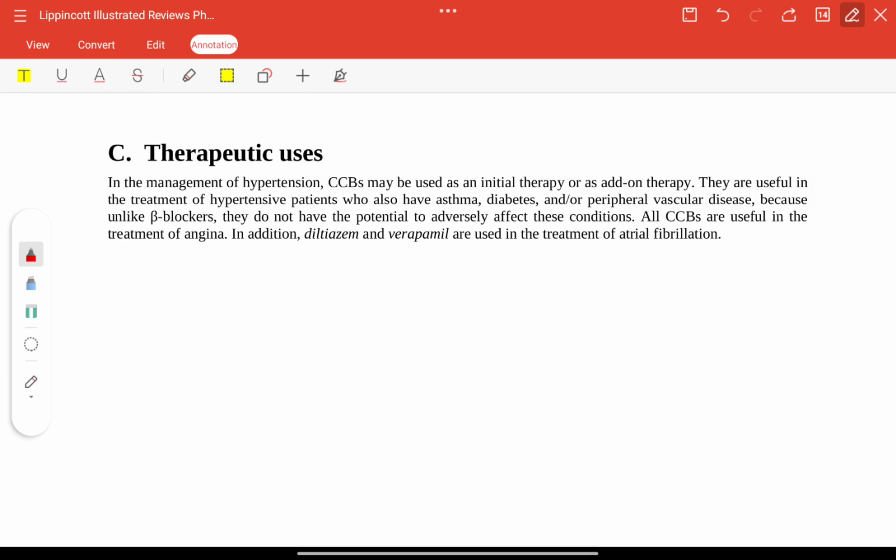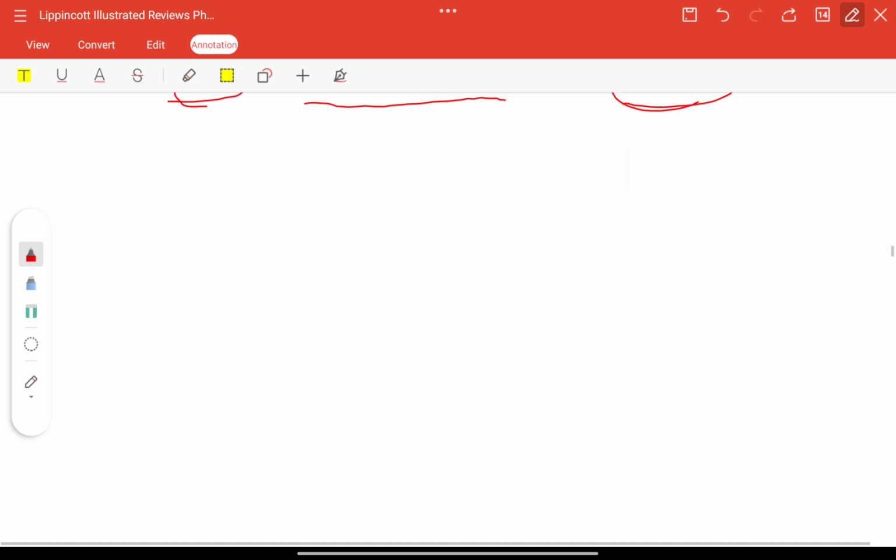Therapeutic uses: they are used as an initial or add-on therapy in the treatment of hypertensive patients who have asthma, diabetes, peripheral vascular disease, because unlike beta blockers, they do not have the potential to adversely affect all these conditions, so they can be used in these patients: asthma, peripheral vascular disease. Used in the treatment of angina; diltiazem and verapamil are used in the treatment of atrial fibrillation.